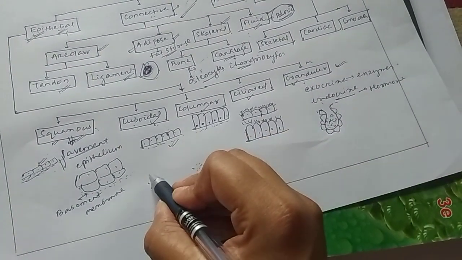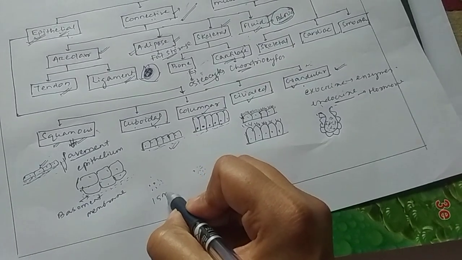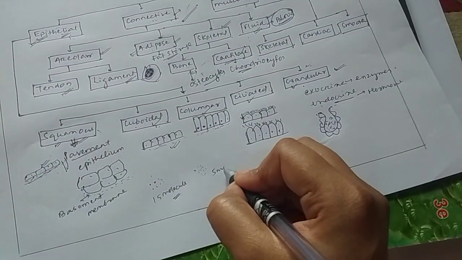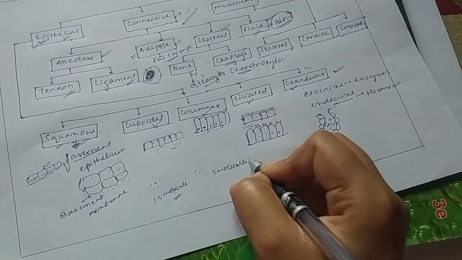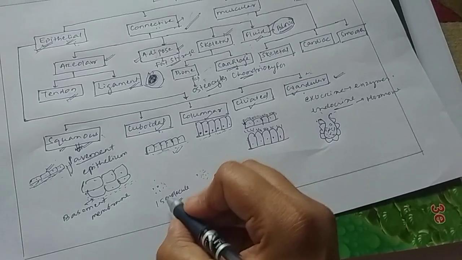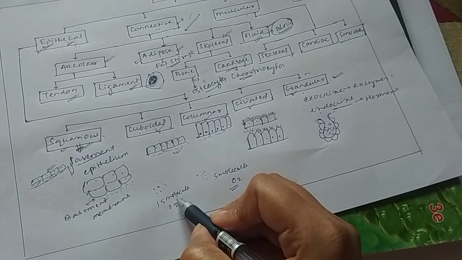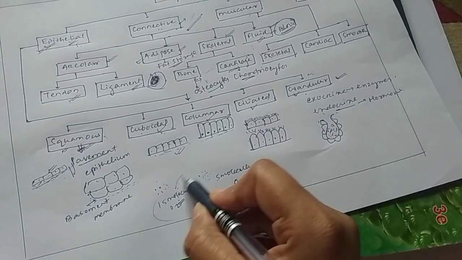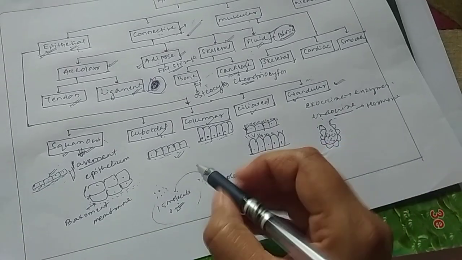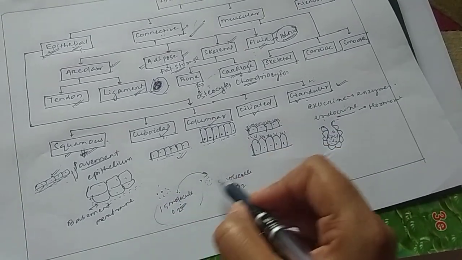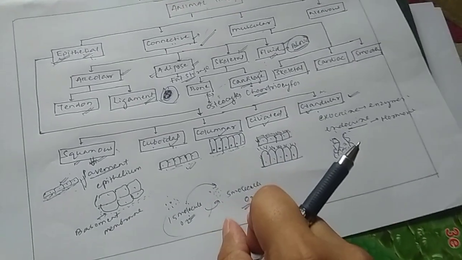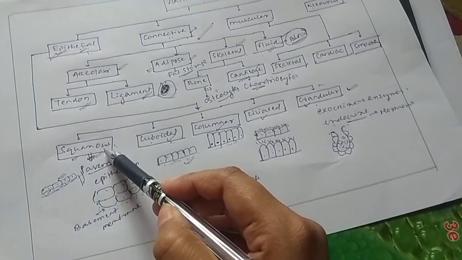Like if here there are 15 molecules and here 5 molecules of, let's say, oxygen. So 15 is the higher number, so oxygen will move from this place to that place till the numbers are the same at both places.